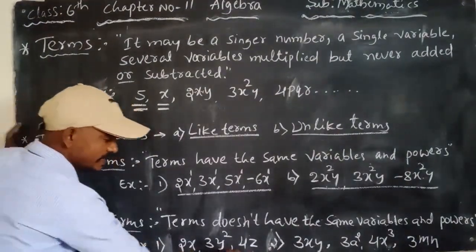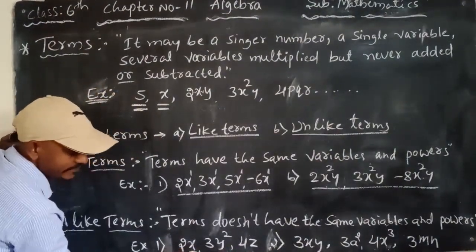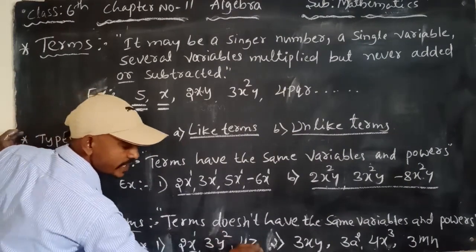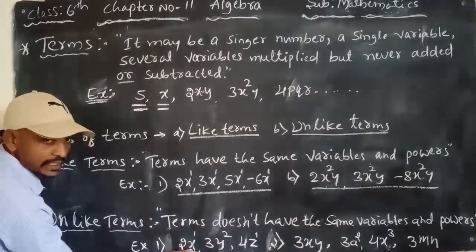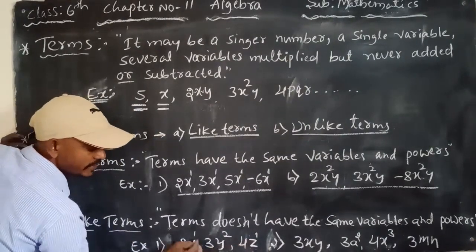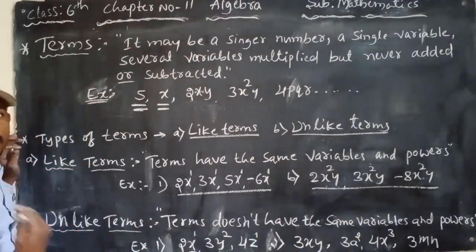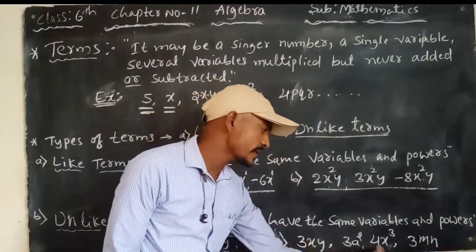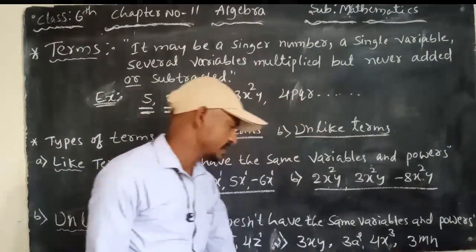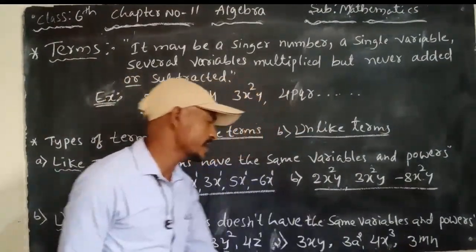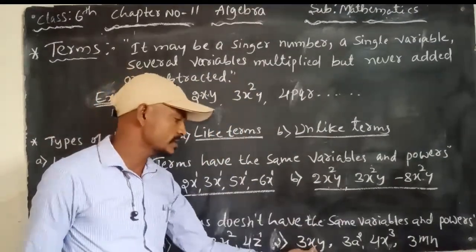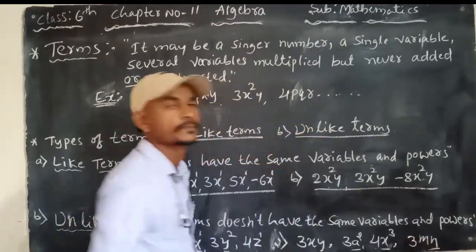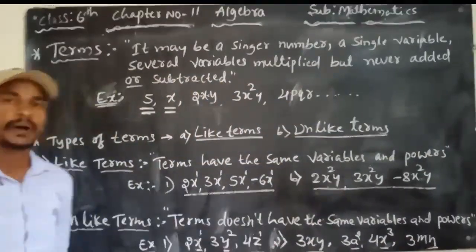Here x is a variable with power 1, y has power 2, and z has power 1. These terms have different variables and different powers. In the second example, 3xy, 3a square, 4x cube and 3m, the terms also have different variables and different powers.